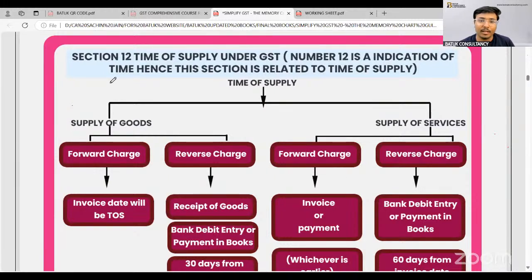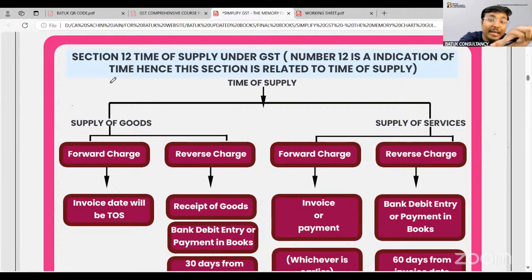Now, when do I need to pay the GST to the government, or when will I be eligible to claim the input tax credit, or when do I have to issue the invoice? That is very important. So for that purpose, we have to decide the time when the GST will be applicable on the outward supply, or when a particular transaction will be treated as supply. We have decided that if it is a sale, exchange, barter, transfer, lease, rental, disposal, it will be a supply.